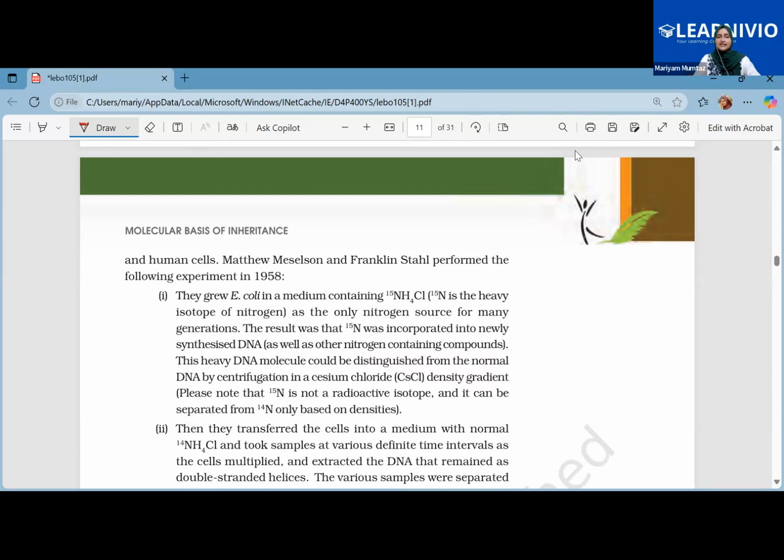Now, Matthew Meselson and Franklin Stahl performed the experiment in the year 1958. Just like you know that you can grow any kind of microorganism on a synthetic medium, because you can control its environment easily. So what they did is that they grew the E. coli in a medium that had the heavier isotope of nitrogen. So they were using ammonium chloride. Okay, two types of ammonium chloride.